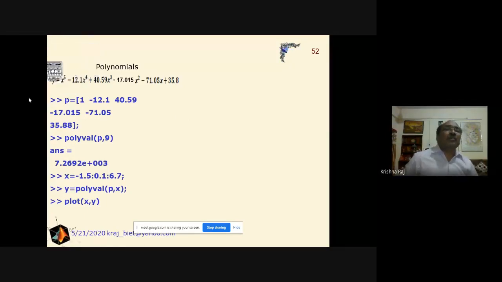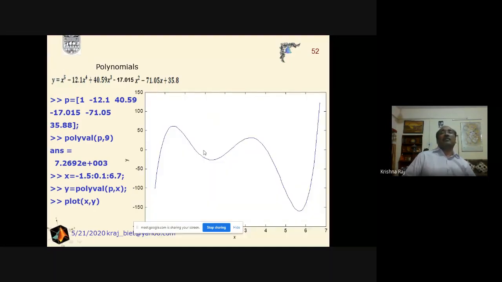Okay. Polynomials: suppose we consider the polynomial and the equation is given by this one, then we can describe the polynomial. First describe the polynomial, then get the value of the polynomial at a particular value of x. And now suppose we are interested in getting the value of that polynomial for a given range of x, then this will be described here. That is, the independent variable will be described starting from -1.5 to 6.5, having a uniform gap of 0.1, and then we will write the same command polyval p comma x, that is the dependent comma independent, and we will get the plot x comma y, and this is the plot here.